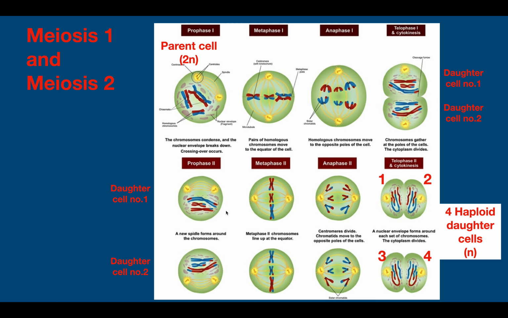So this was regarding daughter cell number 1, and this is regarding daughter cell number 2. Finally, at the end of cytokinesis 2, there will be formation of 4 haploid daughter cells. So this was regarding meiosis 1 and meiosis 2. I hope this part is clear to you.